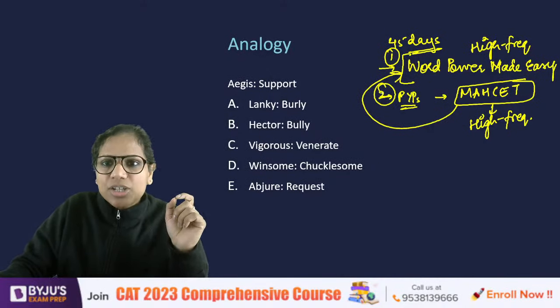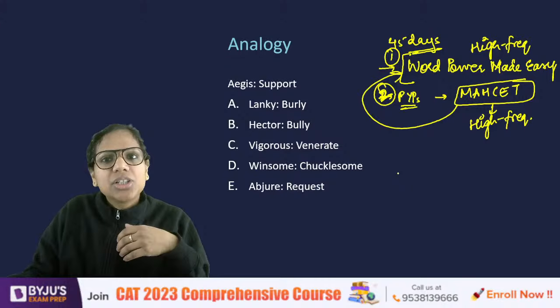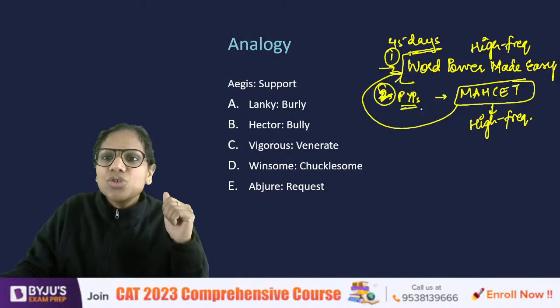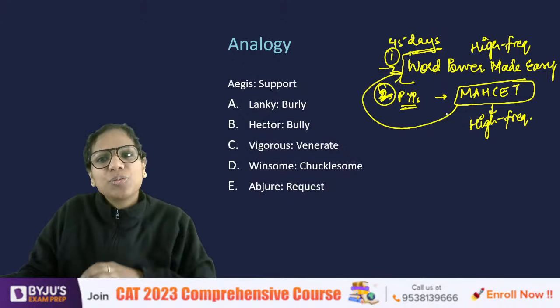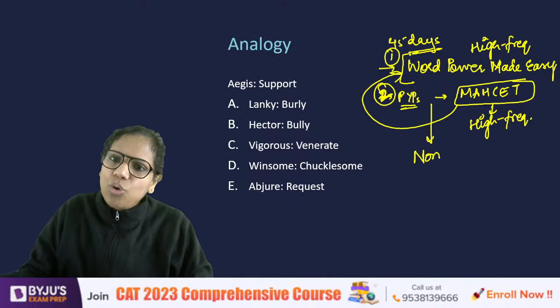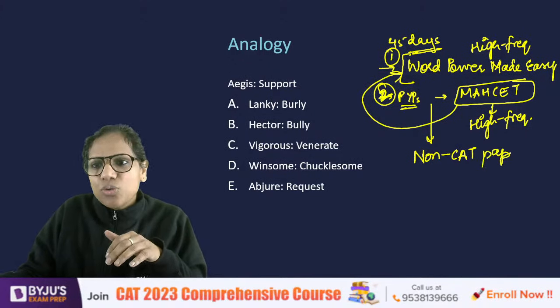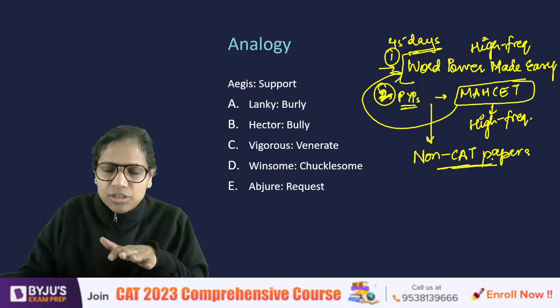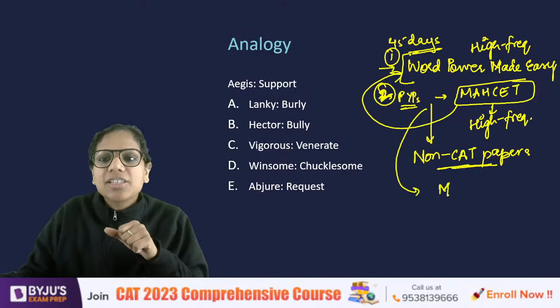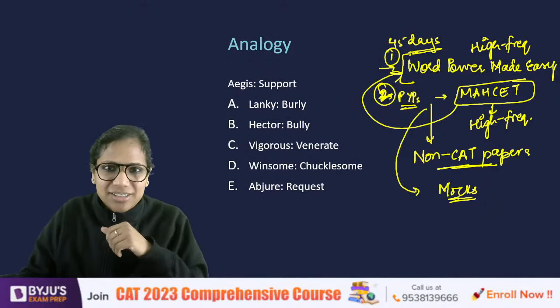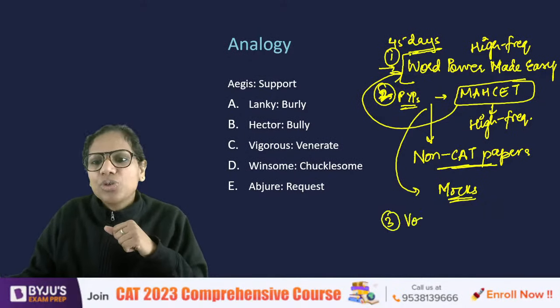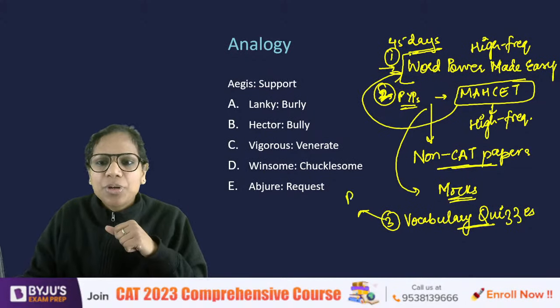This can become your second source because when you practice questions, of course, you will learn some new words. So don't just limit yourself to MHCET previous year papers. I always tell you that all your non-CAT papers have such vocabulary questions. So go for all your non-CAT papers, whichever are available. Apart from that, I'm sure you'll be taking some mocks, so you'll be picking up some words from there. And the third thing that I recommend to you at this stage is going for vocabulary quizzes at regular intervals. So if you open our app, you will find some vocabulary tests there, right?